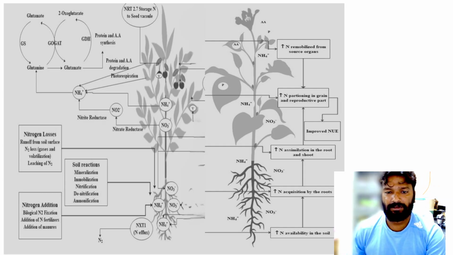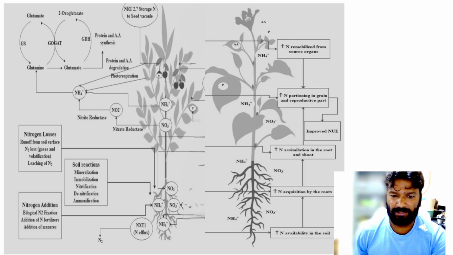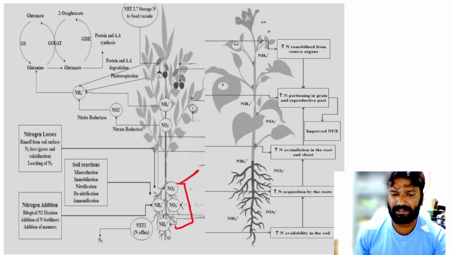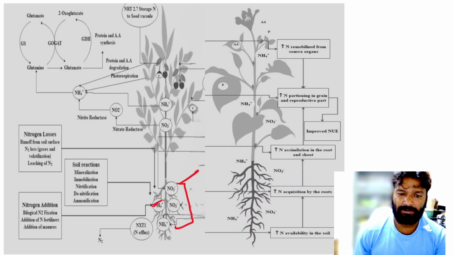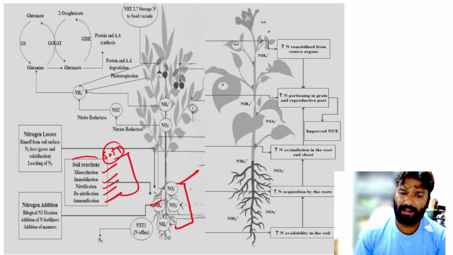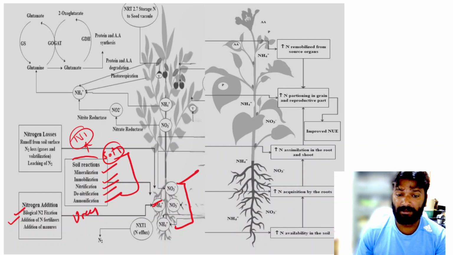So friends, this is about the sort of the nitrogen. You know that the major uptake forms are nitrate and ammonium. There will be some soil reactions like mineralization, immobilization, nitrification, denitrification, ammonification. These reactions occur in the soils and increase the nitrogen ions. Then there will be some reactions like biological nitrogen fixation, addition of nitrogen fertilizer like urea, then addition of manures. It increases the nitrogen artificially.